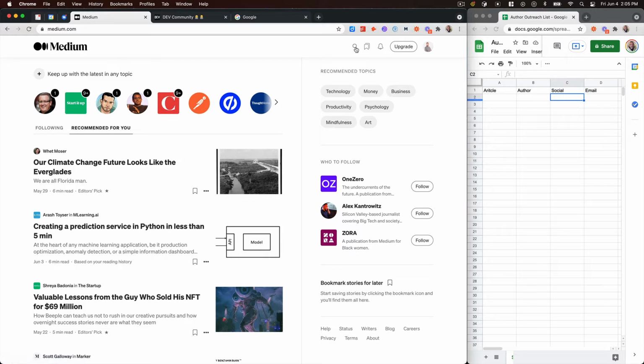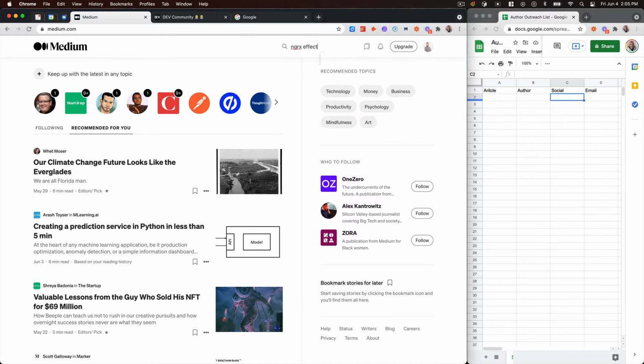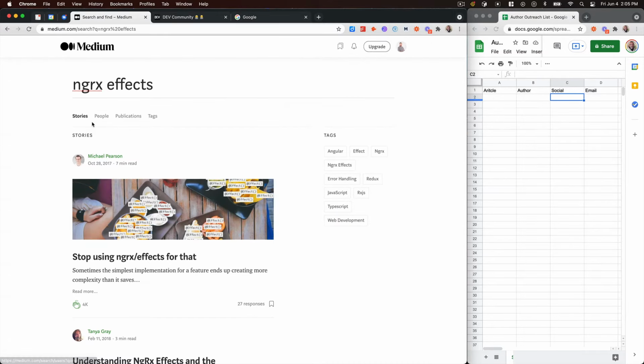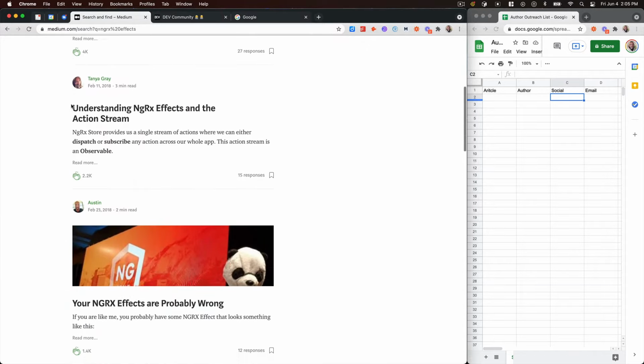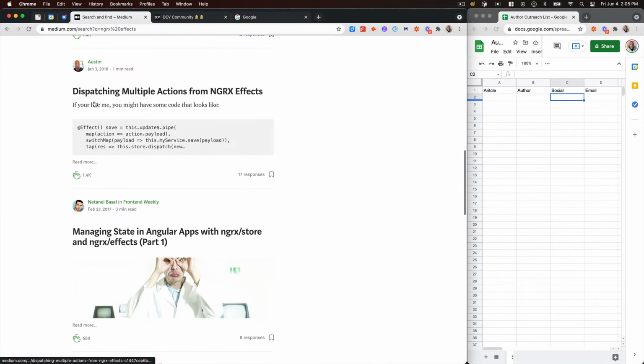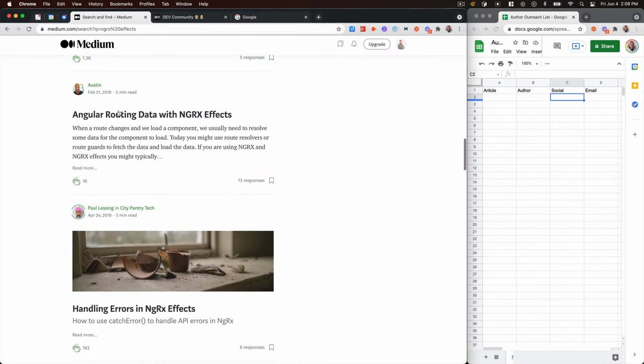So first of all, let's do Medium. Let's say that I want to write an article about NGRX effects. This is a tool used in Angular development. And so I might type in a search term like NGRX effects into Medium. And from there, you can sort through these and start to look for writers who are maybe writing about NGRX effects in the recent past.